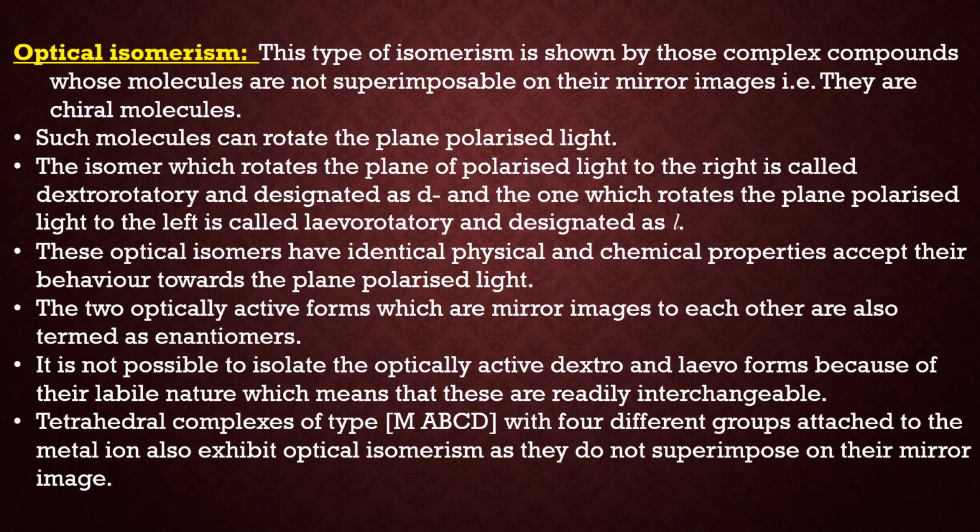Now, it is not possible to isolate the two optically active forms, that is dextro and levo, because of their labile nature. That means they are interconvertible into each other, so we cannot isolate them. A tetrahedral complex of MABCD type, meaning all the four ligands attached to the metal ion are different, also exhibits optical isomerism. Recall that tetrahedral complexes do not show any type of geometrical isomerism as all the four bonds are the same.